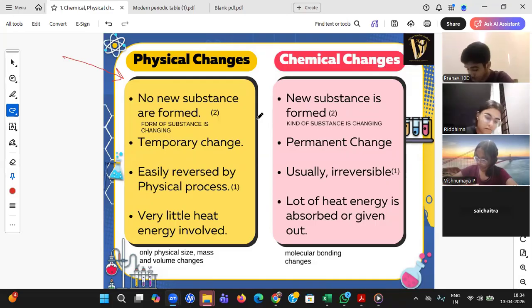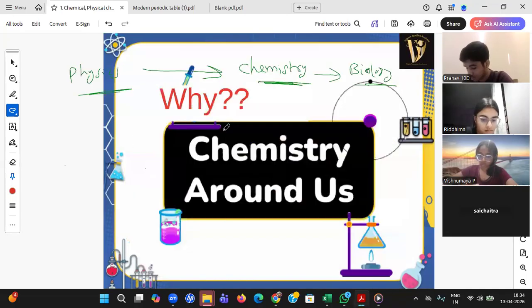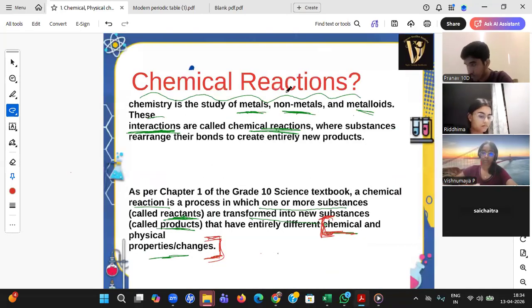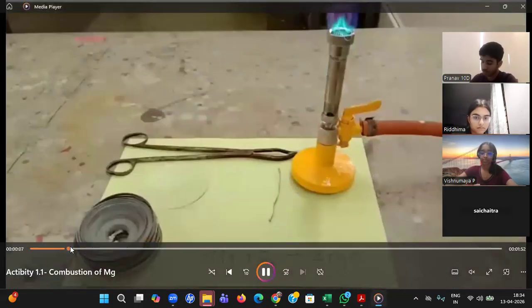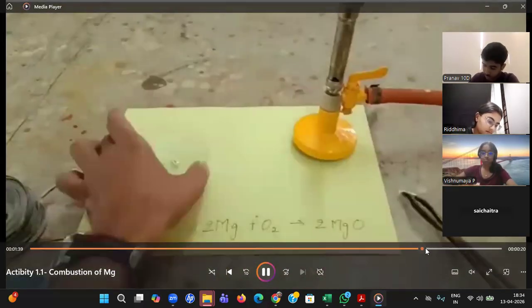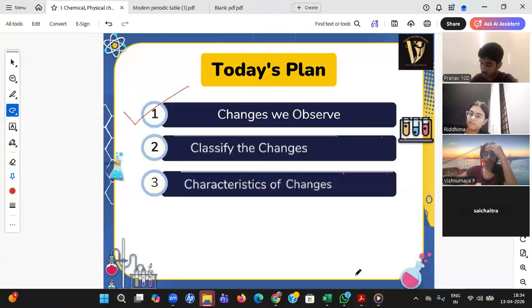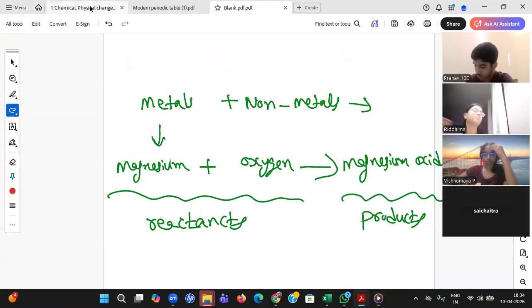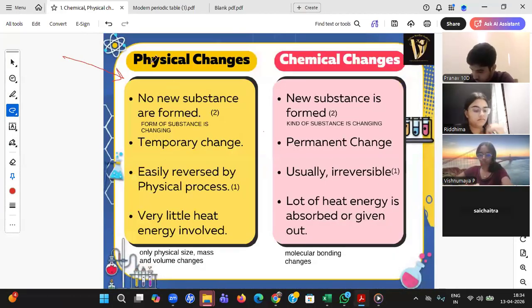The first 5 or 10 minutes, whatever I say, will not be in your NCERT. Till now I explained what chemistry is and why chemistry. Just now I started what a chemical reaction is. In that I showed one activity where I mixed this magnesium ribbon with oxygen in the surrounding, and finally I got magnesium oxide. I asked the students whether it is a physical change or a chemical change, and they got confused. So I gave the first definition here. Students, please write this definition.